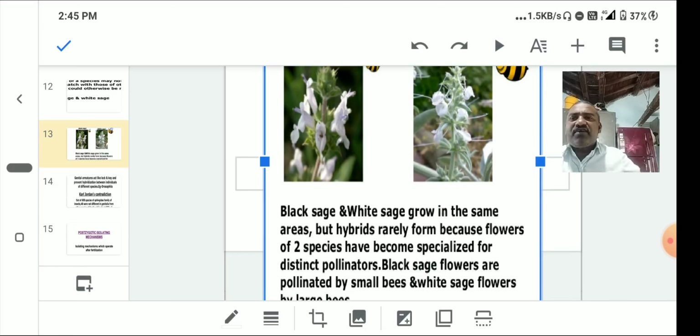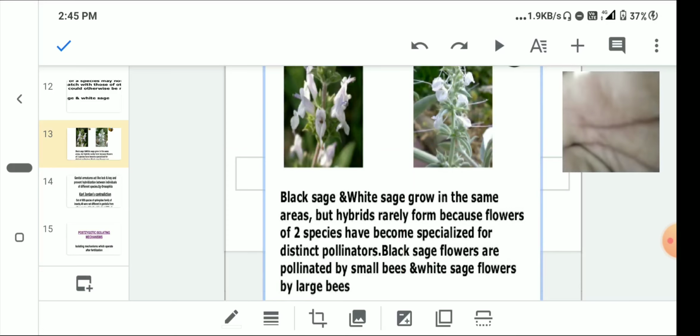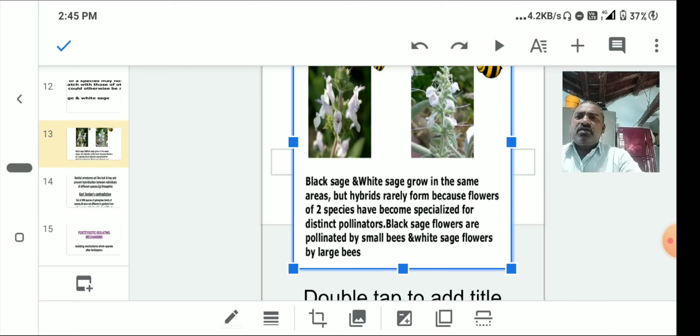The black sage flowers are pollinated by small bees, and the white sage flowers are pollinated by large bees. So that is the reason why this is one mechanism to maintain this type of isolation.